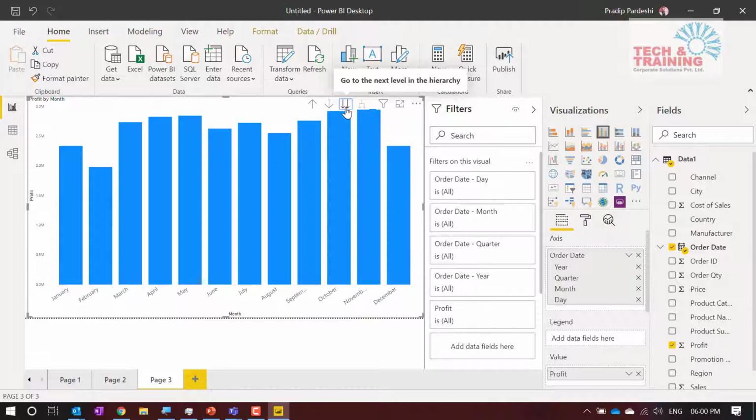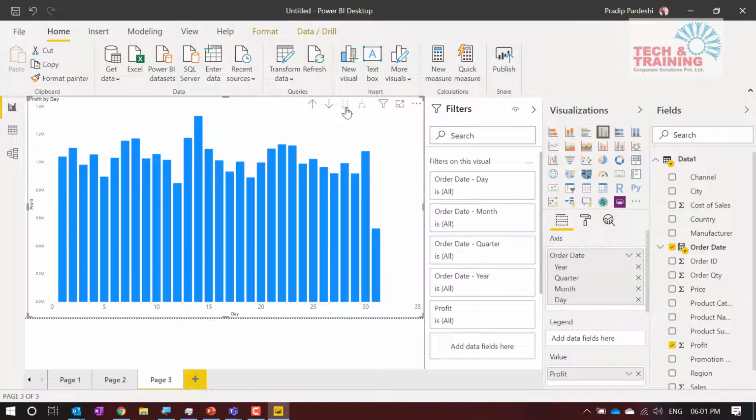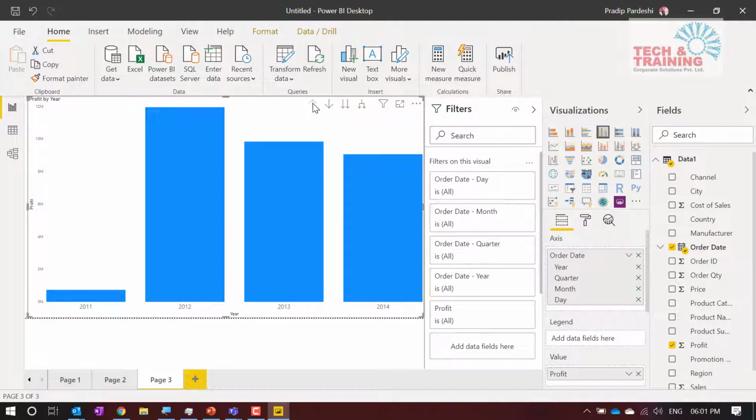Now when we talk about the next level, when I click here, this is from 1 to 31 of all the years. So you can say that probably the 14th of every month is the best day for me, and the 31st is not so good a day for me, because I seem to have recorded minimum profit there and maximum profit on the 14th of every month. But again, this does not give me a clear-cut answer. Why did we make so little profit in 2011? Now here is the answer.